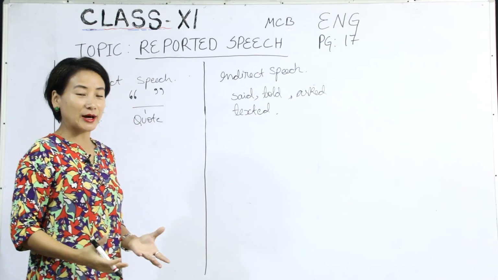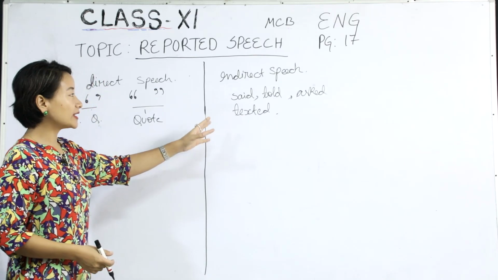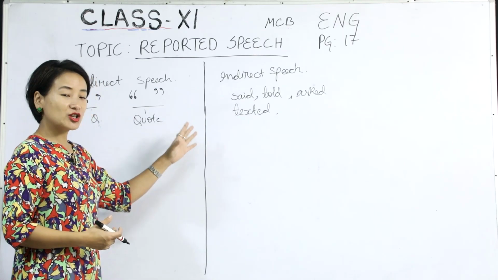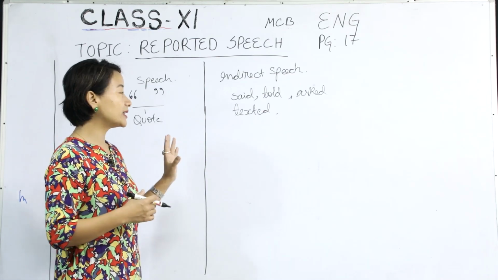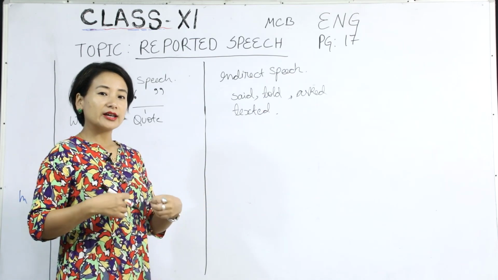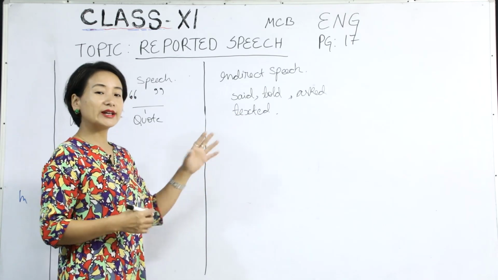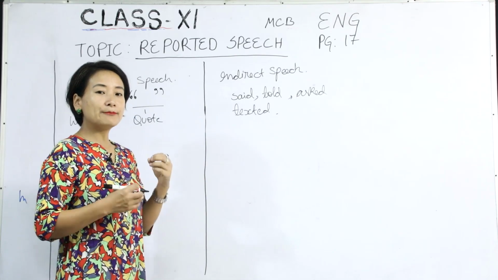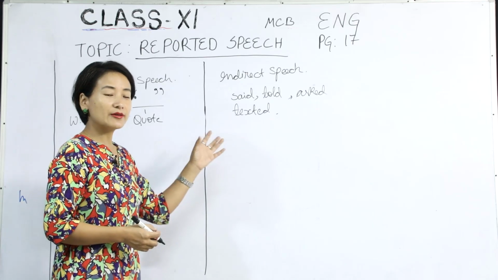So in your time now, I'm sure you may be using this a lot. Besides this, supposing it is a question, we can say he inquired. So the word inquired also becomes a reporting verb. You can also say he muttered, she whispered. All those are used in reported speech.